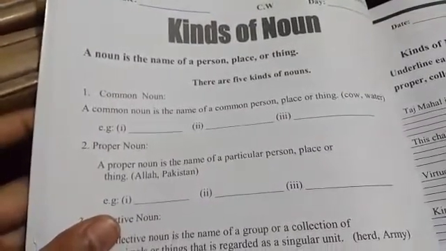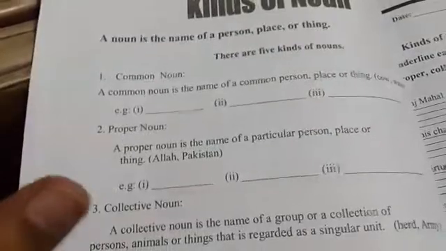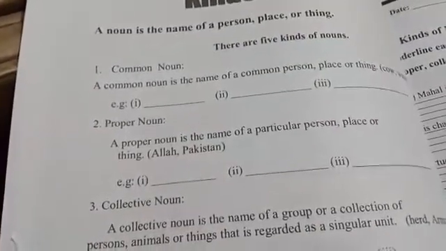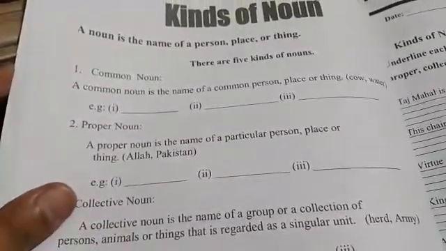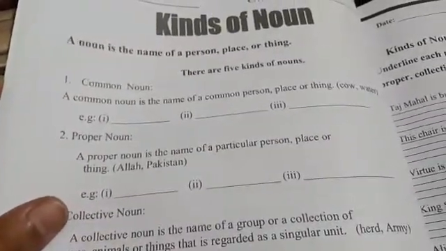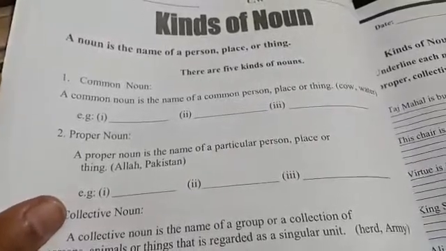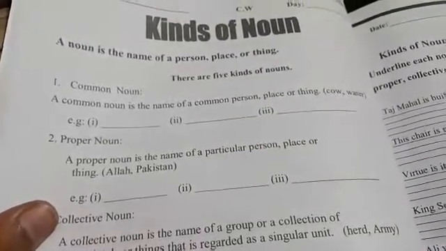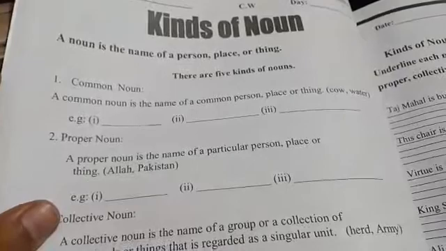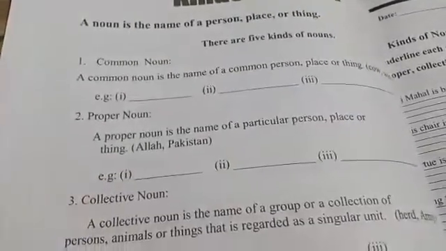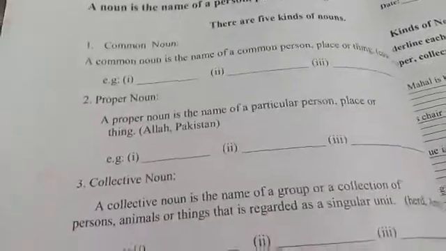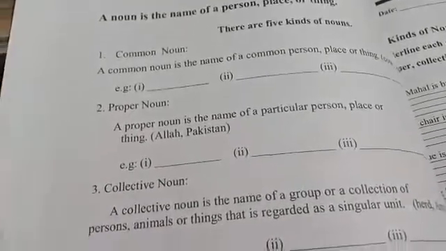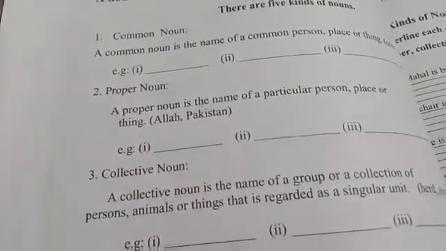Okay, a noun is the name of a person, place, or thing, and there are kinds of noun. Okay, further 5 kinds of noun. So let's see what are the further 5 kinds of noun. Number 1, a common noun. A common noun is the name of a common person, place or thing, like cow, water. It is really common. Okay, boy, girl. Okay, not specific. All the group of boys, all the group of girls are called common nouns.